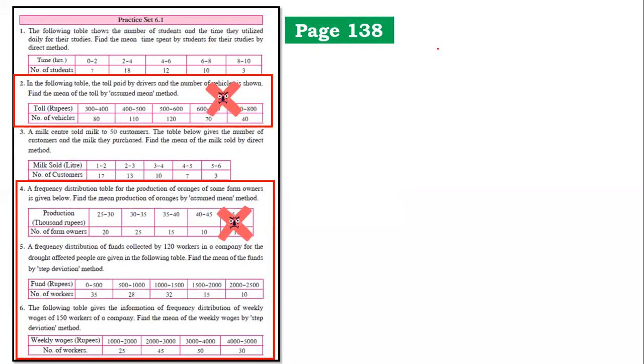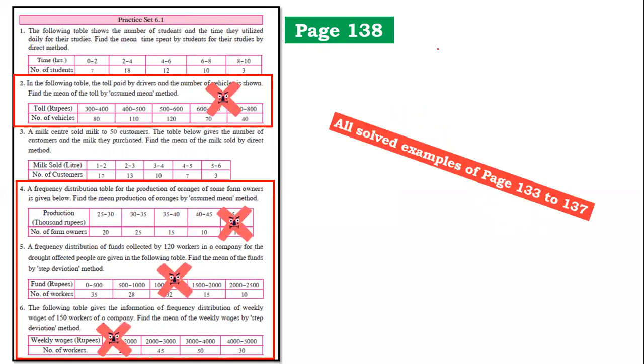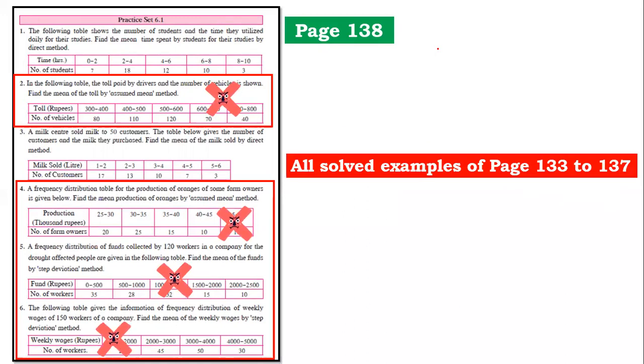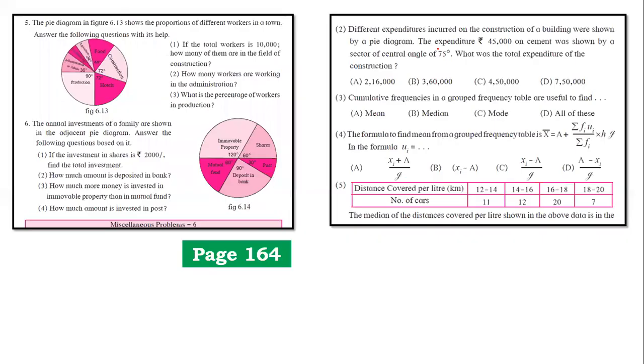So basically mean is there, but you will be asked only sums based on mean by direct method. So one sum of 3 marks, high chances direct method will be asked. Highly likely, because of very, very good weightage to this chapter, and a major chunk of the chapter is once again removed, with step deviation and assume mean method not being asked. So page number 138, question number 2, 4, 5 and 6 are not going to be asked in the board exam. And all solved examples from page number 133 to 137 are removed.